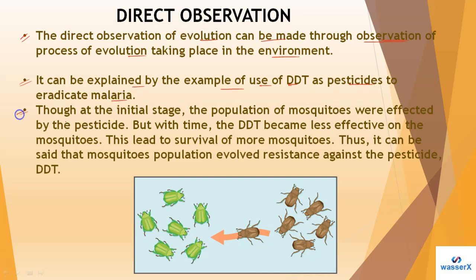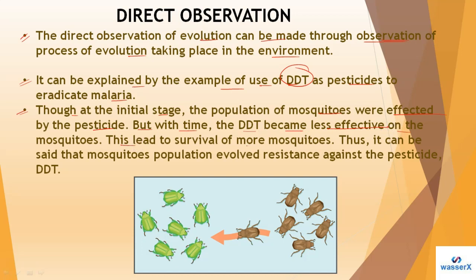What happened is that in the initial stage the population of mosquitoes was affected by the pesticide DDT. But with time DDT became less effective on the mosquitoes. Why? That is the question.